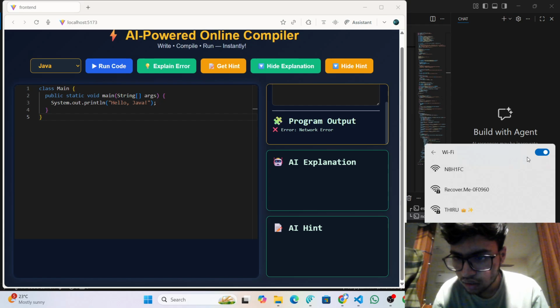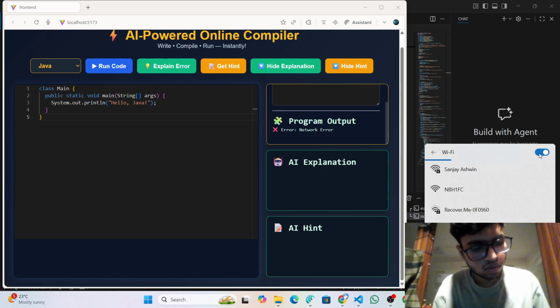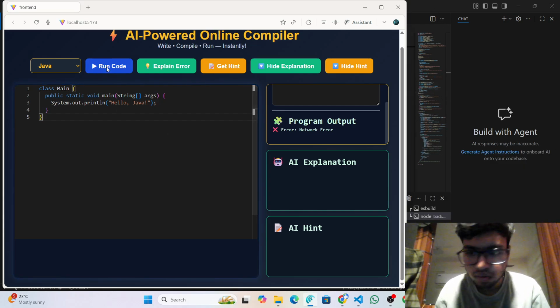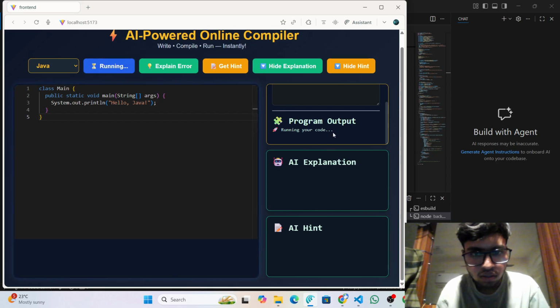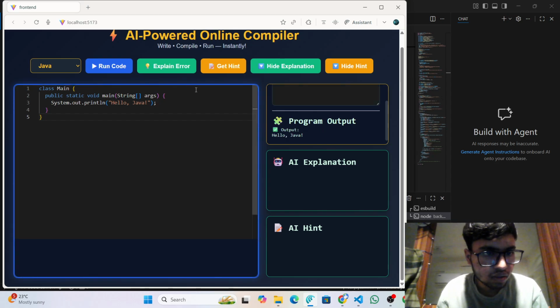It's now connected successfully. Okay, now you can see our code is running over here. You can see the output here.